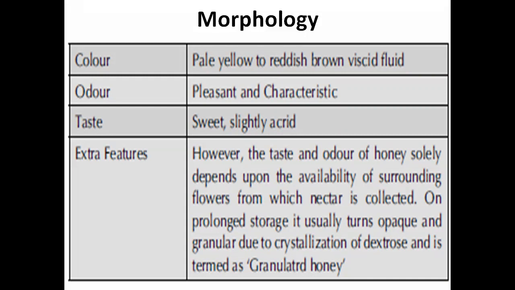On prolonged storage, it usually turns opaque and granular due to the crystallization of dextrose, and is termed granulated honey, right?